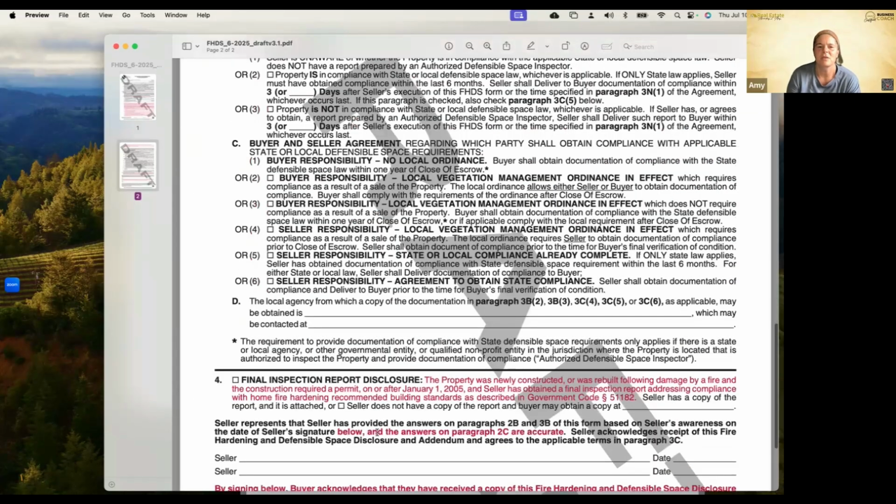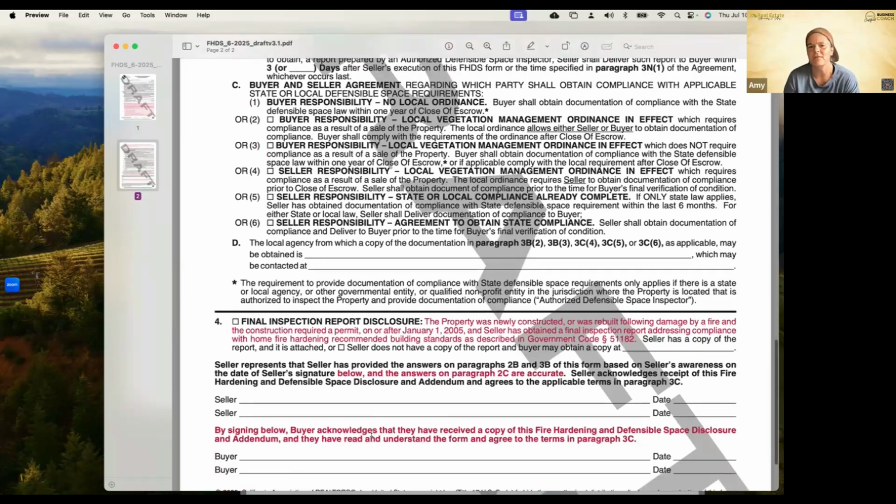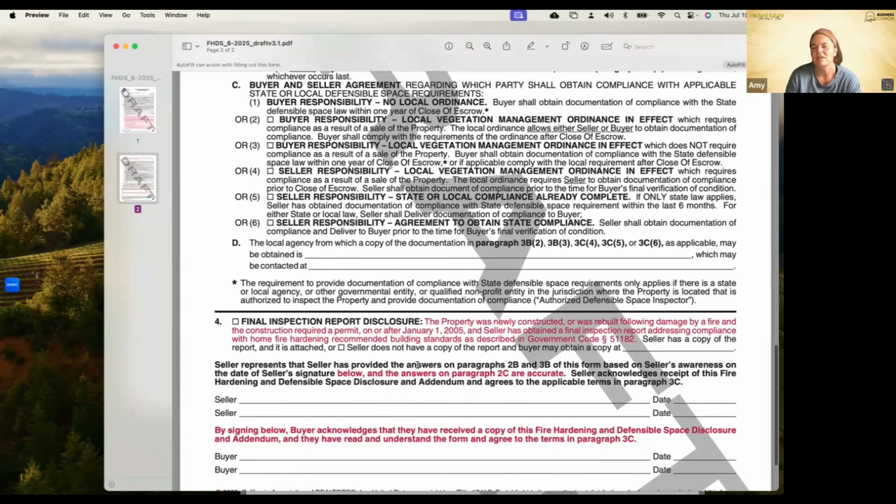Final inspection report disclosure: the property was newly constructed or rebuilt following damage by fire, and the construction required a permit on or after January 1st, 2005. Seller has obtained the final inspection report addressing compliance with the home fire hardening recommendation building standards as described in Government Code 51182. Okay, so there they've just updated that form.